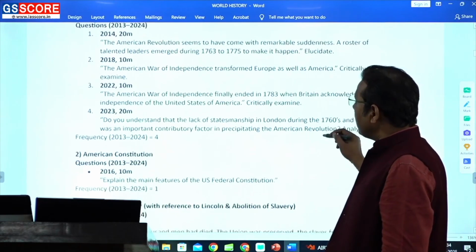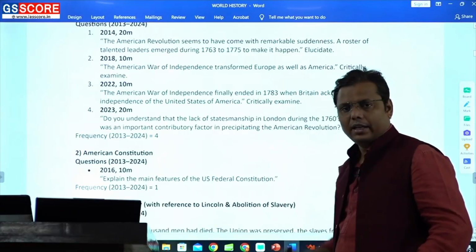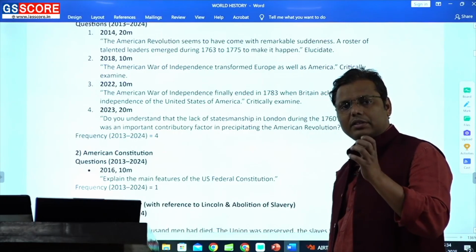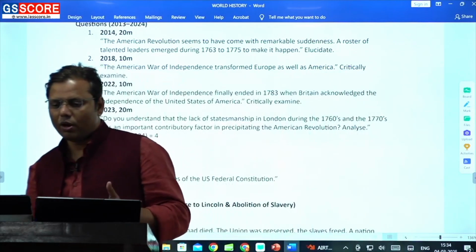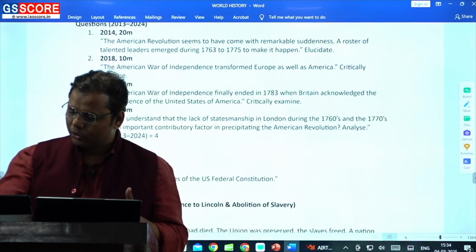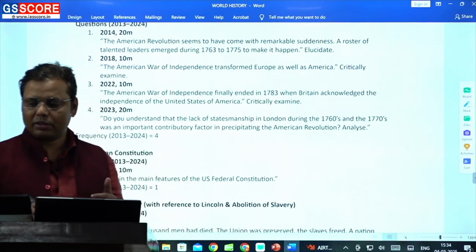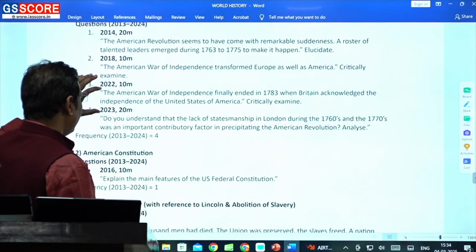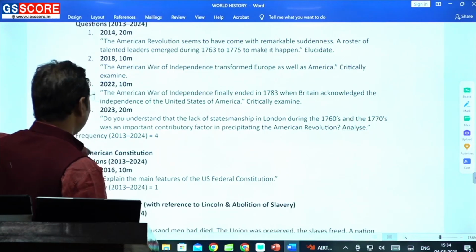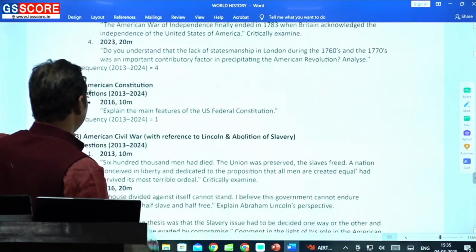Analyze. Now it is asked on just one dimension: how the lack of statesmanship in London became also one reason for the American Revolution. So I am simply suggesting that for the topics which are more frequent, you can find that they have been hunting for new dimensions. This is what you have to keep in mind.